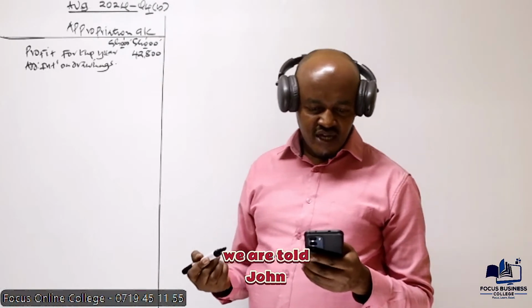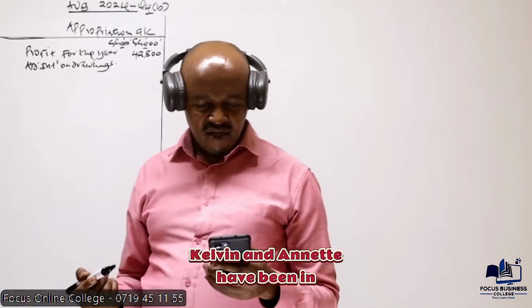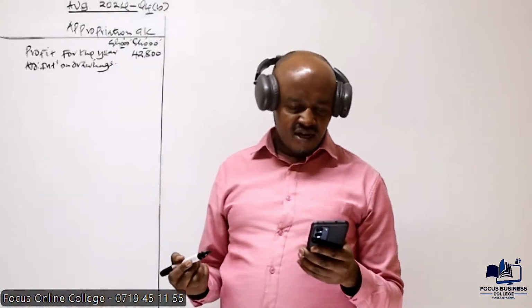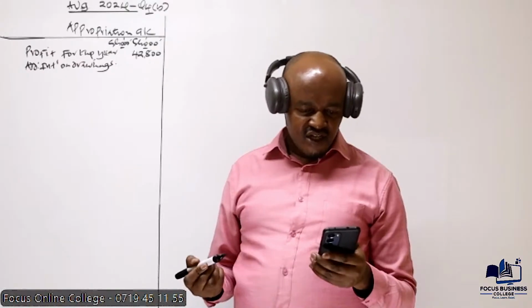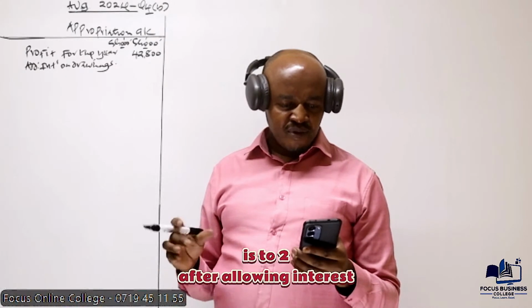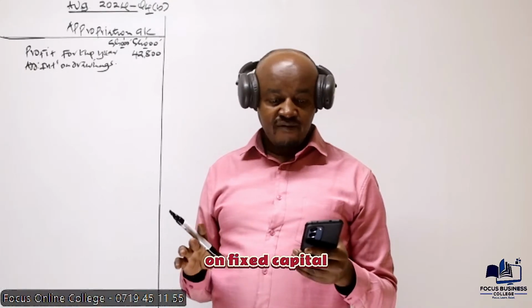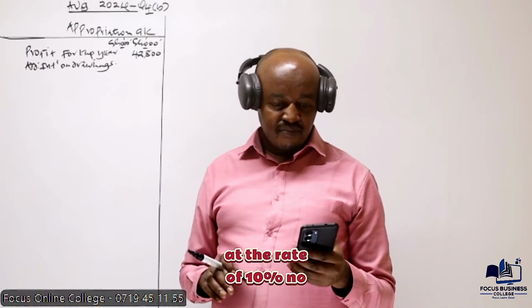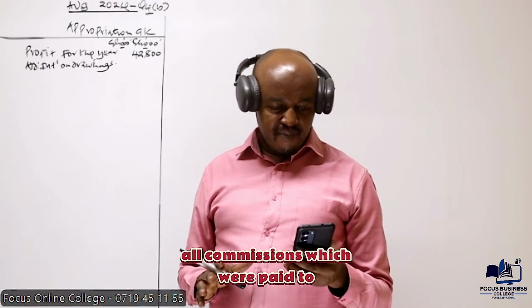We are told John, Kelvin, and Renette have been in partnership business for several years, sharing profit and losses in the ratio of 5:3:2. After allowing interest on fixed capital at the rate of 10%, no salaries or commissions were paid to the partners.